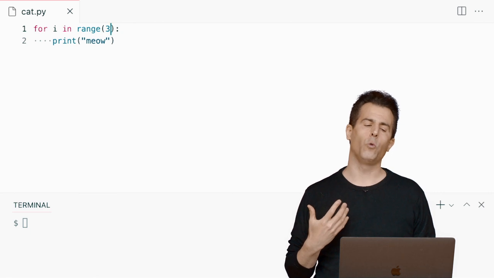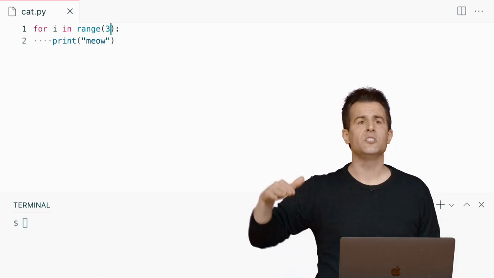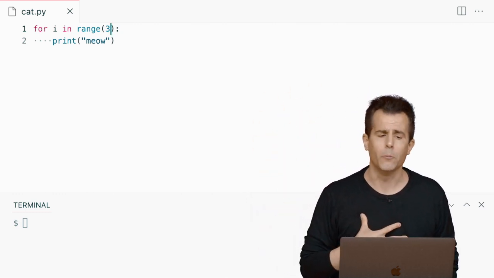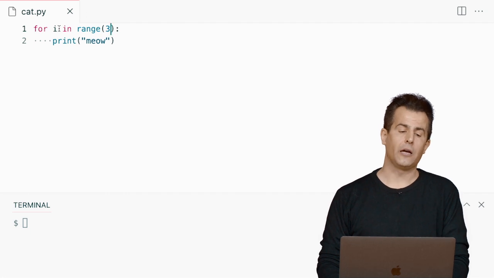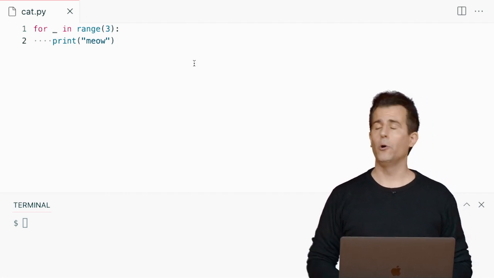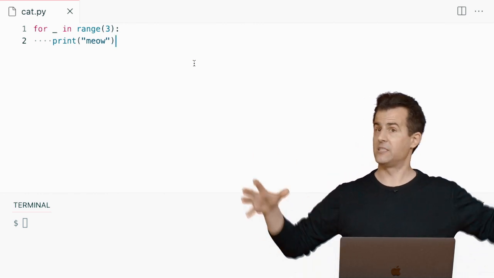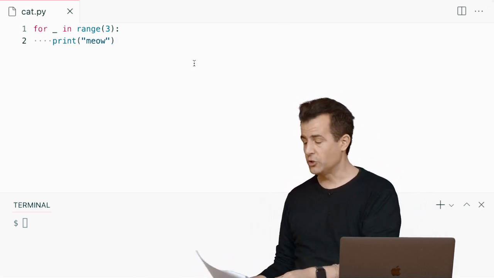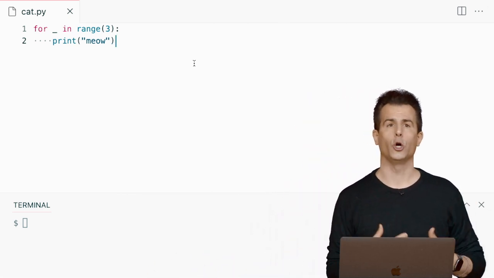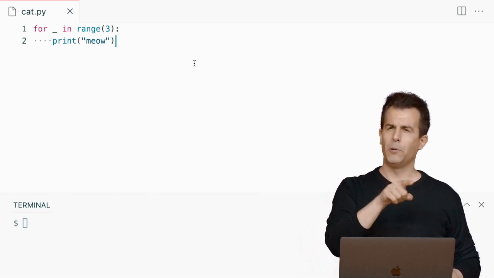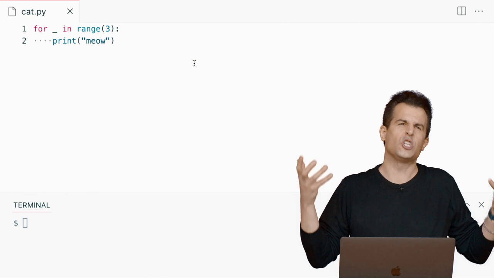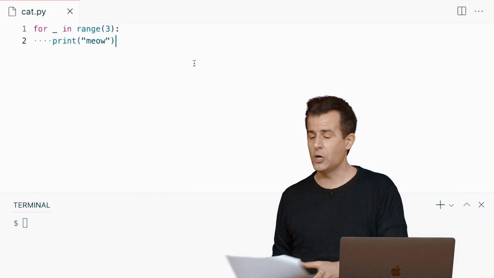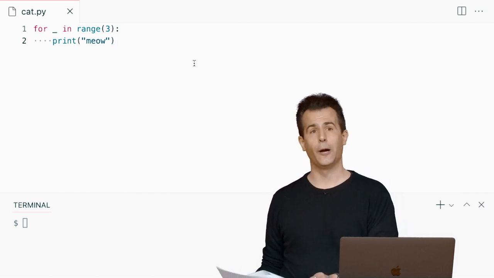But there's this convention in Python where if you need a variable just because the programming feature requires it to do some kind of counting or automatic updating, but you, the human, don't care about its value, a Pythonic improvement here would be to name that variable a single underscore, just because. It's not required. It doesn't change the correctness of the program, but it signals to yourself later, and to colleagues or teachers looking at your code, that yes, it's a variable, but you don't care about its name because you're not using it later. It's just necessary in order to use this feature, this loop in this case. So just a minor improvement or change there.